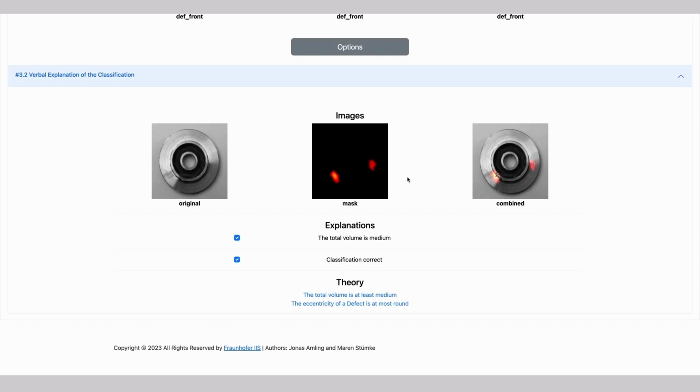These computed properties put together make up the horn clause, as they consist of a list of true or false axioms. They are put into prolog rules and are thereby a concrete explanation. For example, if there is a large indent close to the center, the disk is damaged. Each return clause, each combination of attributes leading to defect, is considered a sufficient condition for classifying that image as part of the target class, defective, and each of these clauses or rules that apply to the given data point are then depicted here as the verbal explanation. In this case, it is that the total volume is medium.